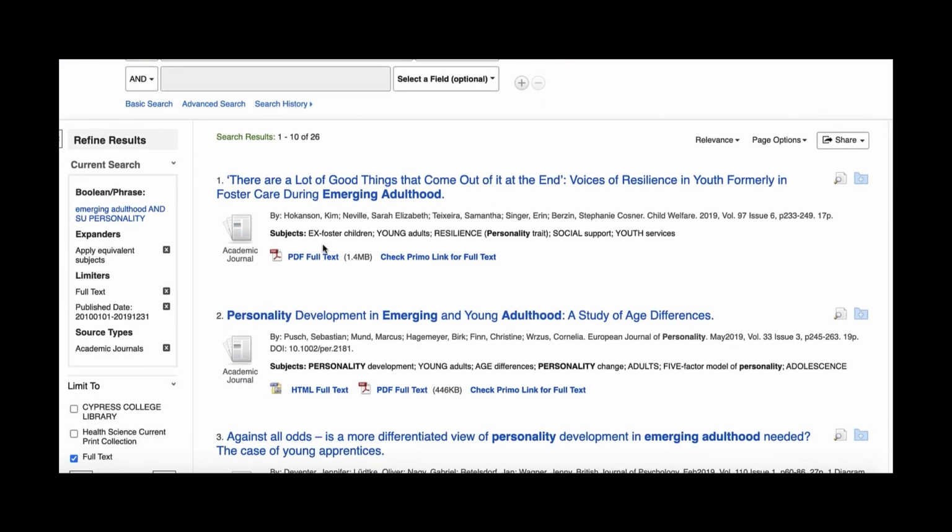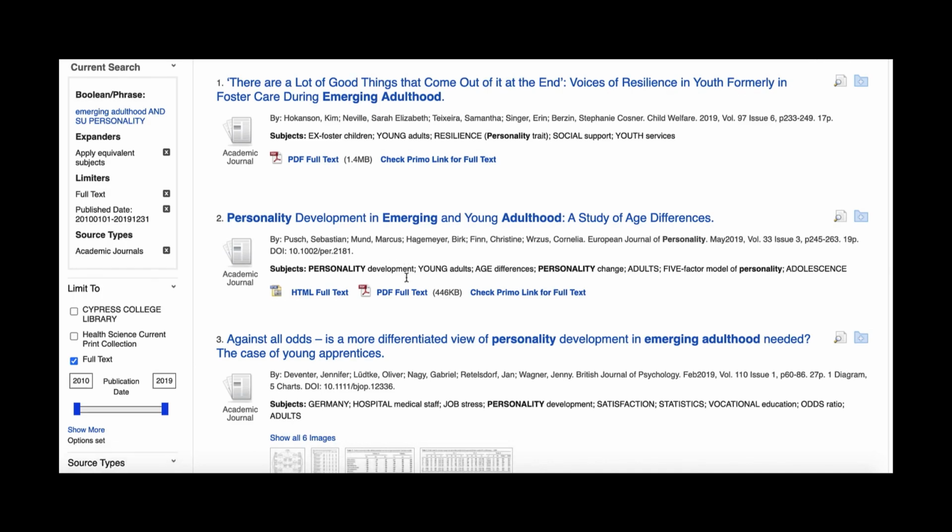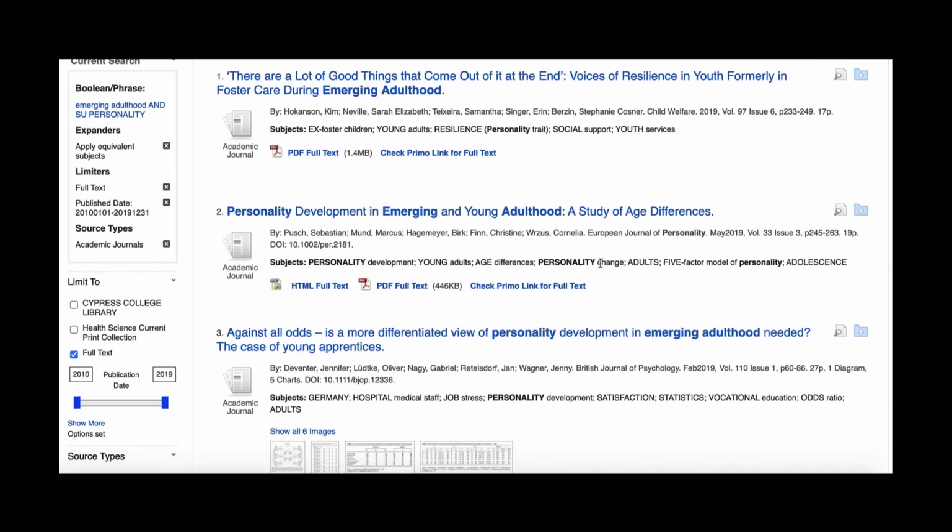I'd like to now offer you some tips on how to navigate these results once you've narrowed it down to a good number. First, I like to look at the subjects. They not only help you with getting ideas and with improving your search, but they also tell you exactly what the article is going to be about.